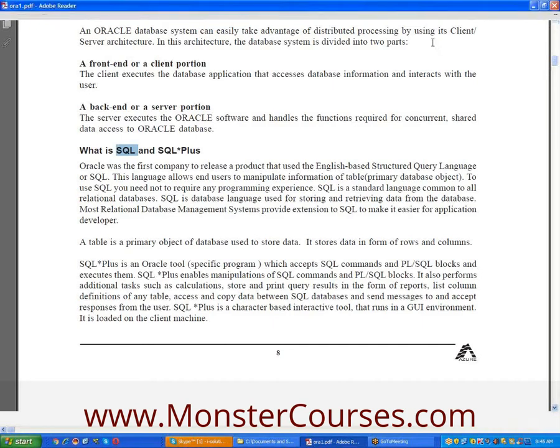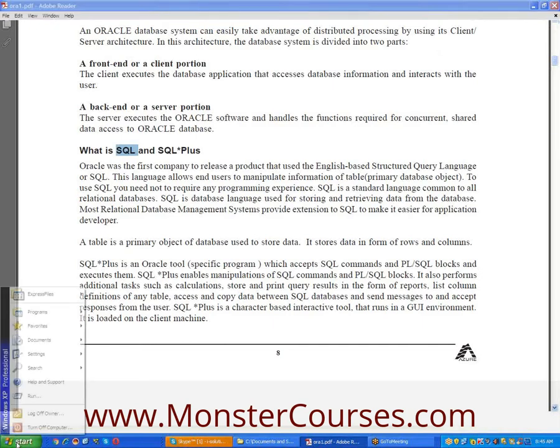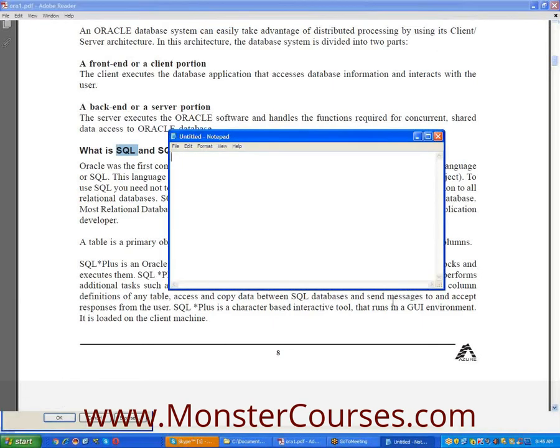Suppose my file name is sample: sample.txt, sample.doc, sample.xls, sample.sql, sample.java, sample.sas, different files.